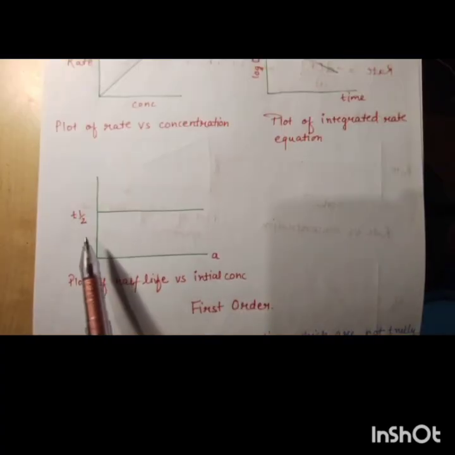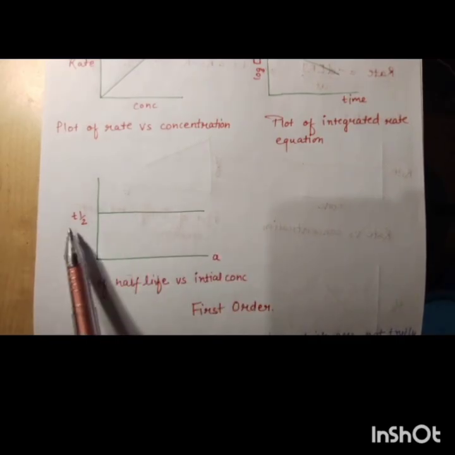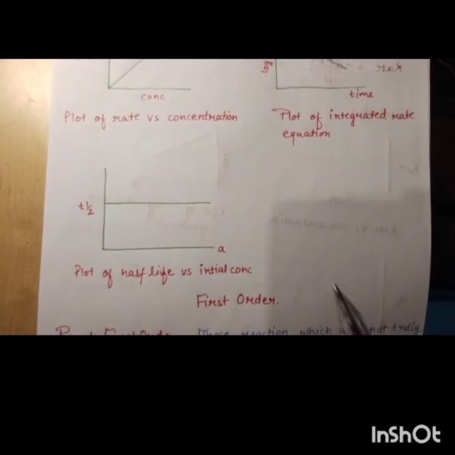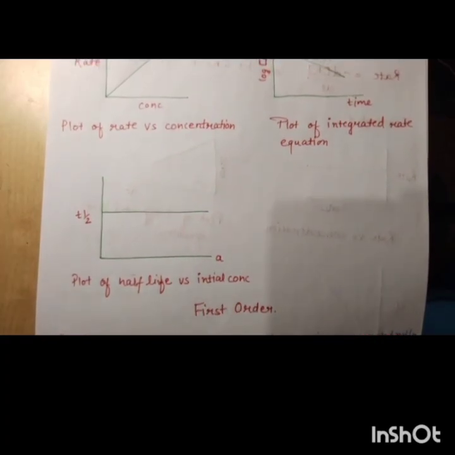Next graph is between half life and initial concentration. In half life, time changes but initial concentration remains the same. So this you have to learn. In half life, a straight slope is there between T half and initial concentration. So these are all the first order graphs.